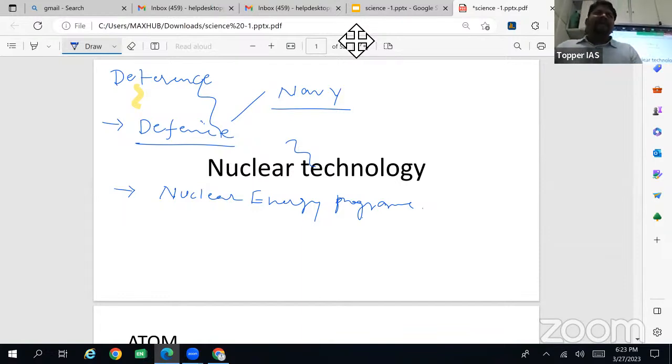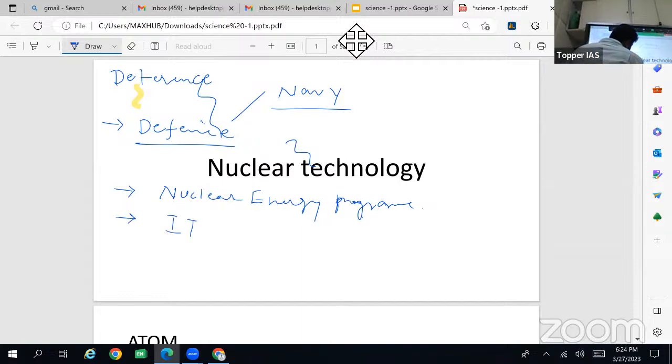Then different helicopters being used by the defense department, imported and indigenously developed. So these topics will be covered in defense. After defense, we'll move on to